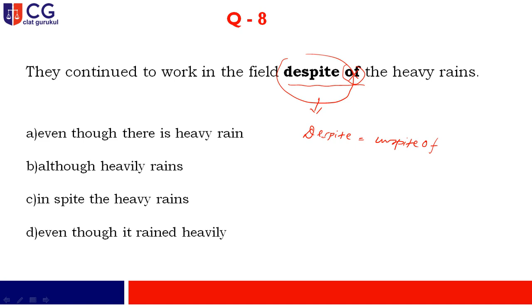Now coming to option D, you find that even though it rained heavily. And my dear friend, if we are talking about the past tense, you clearly see that the word is written "rained", and that is the right application. So in this particular case, your correct answer will be D. If in option C "of" had been written after "in spite", then it would have been correct. But as it is not written over there, your correct answer will be option D.